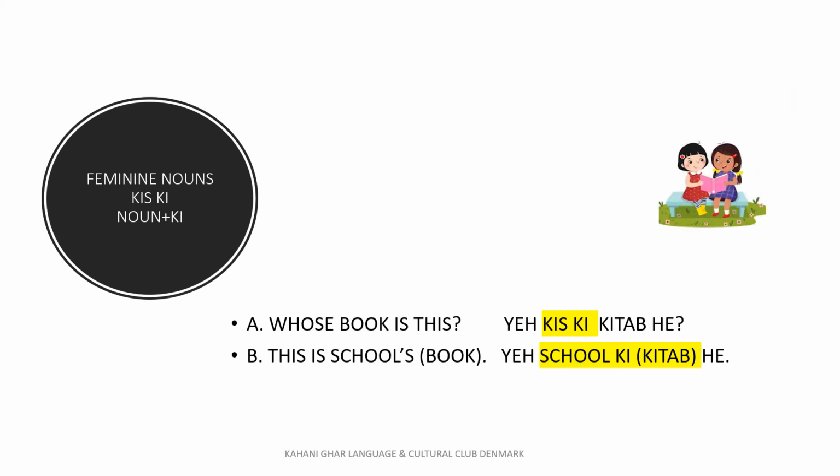Feminine noun, we use kiski to ask and noun plus ki to reply. Whose book is this? ये किसकी किताब है? This is school's book. ये स्कूल की किताब है. Now kitab is a feminine noun, so that's why we are using ki.